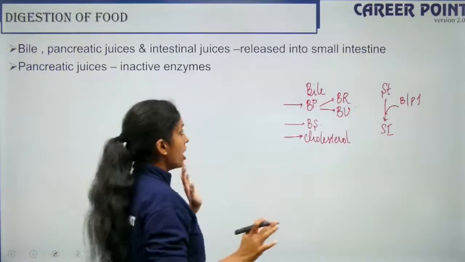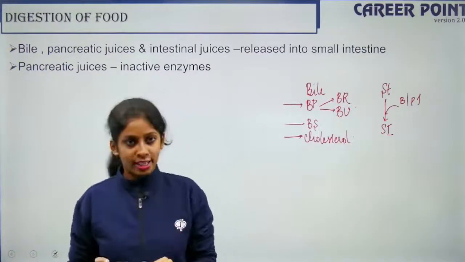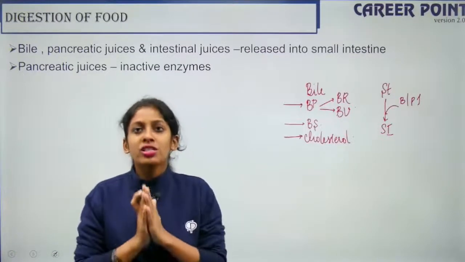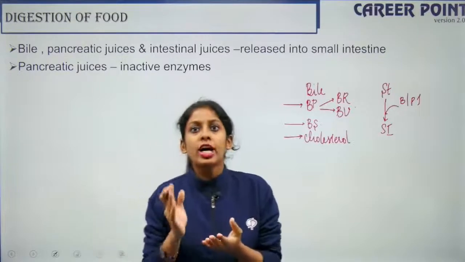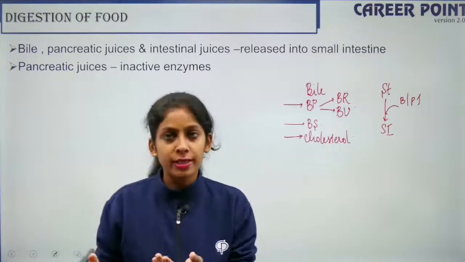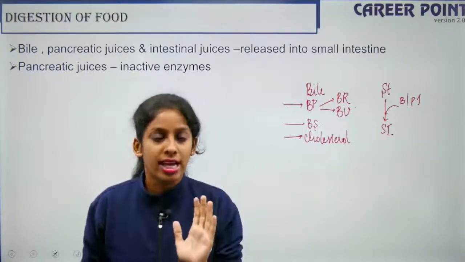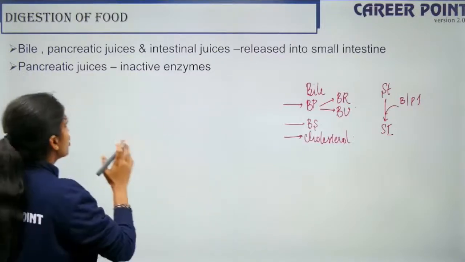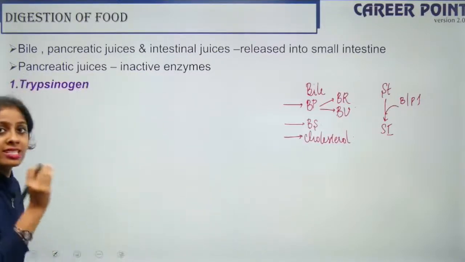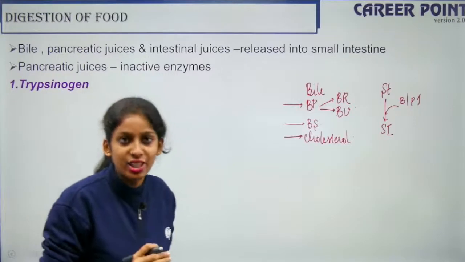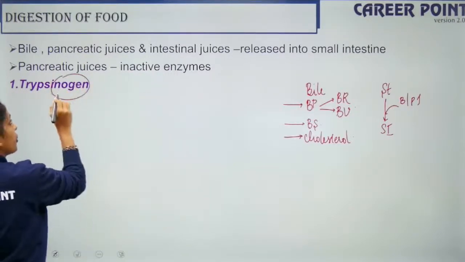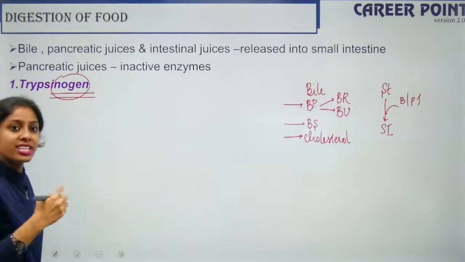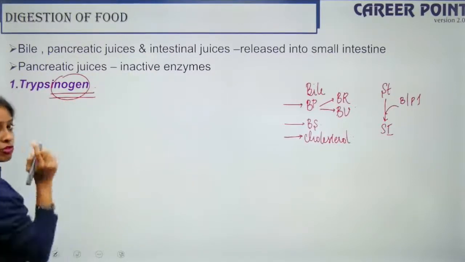Okay, fine. Now talking about your pancreatic juice. Your pancreatic juice consists of inactive enzymes. These enzymes are activated upon entry into the duodenum, the first part of the small intestine. Fine? Okay, so what are the 6 enzymes that are present in the inactive state in your pancreatic juice? The first enzyme is trypsinogen. I told you anything that ends in nogen is inactive. So you have trypsinogen.